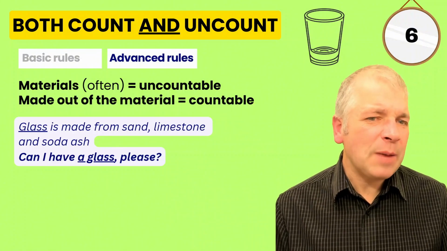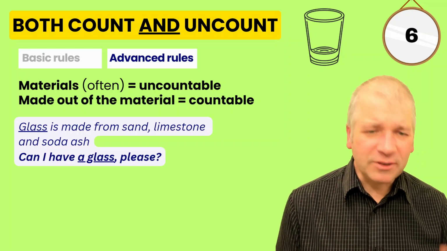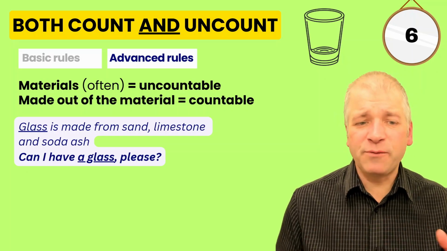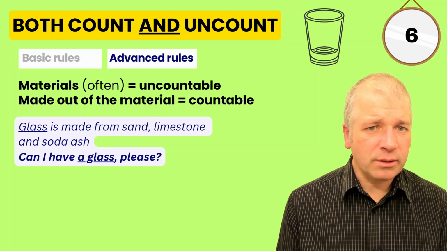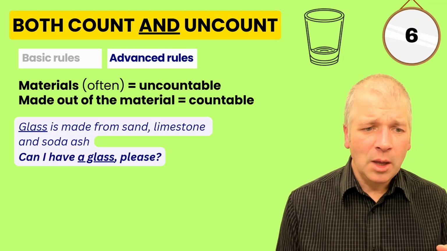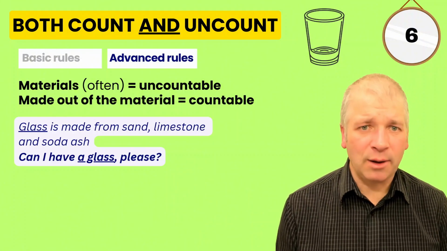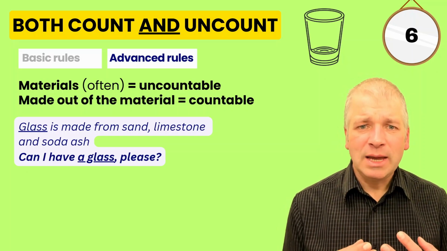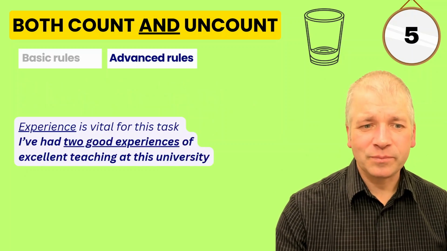Sometimes we could differentiate between the material and something made out of the material. The material is often uncountable, such as glass. Glass is made from sand, limestone and soda ash. That just describes glass, the material in general. But now I've made something out of the material. Can I have a glass, please? So this is going to be a glass that I drink from. It's still glass, but it's made out of the glass into something else.